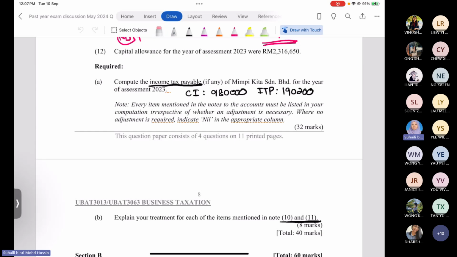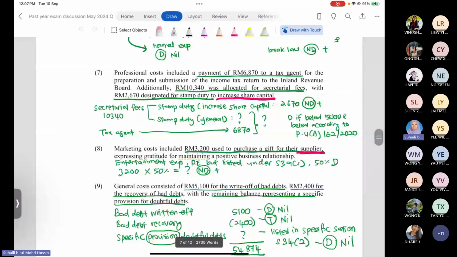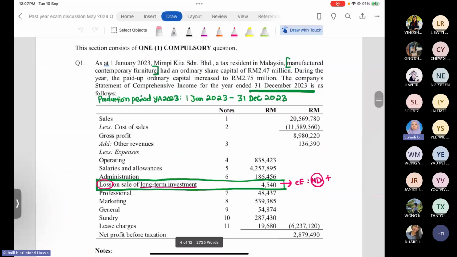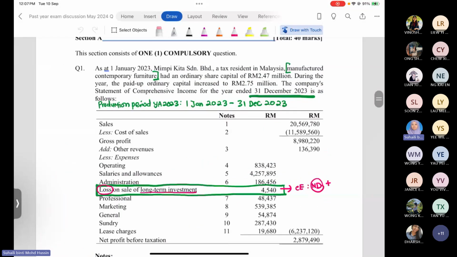That is question 1A, 32 marks, and the balance of the marks comes from the explanation of the treatment for the items in note 10 and note 11. Now I will only discuss the items with you, and you have to record the transactions by yourself later to check whether your calculation is correct or not.